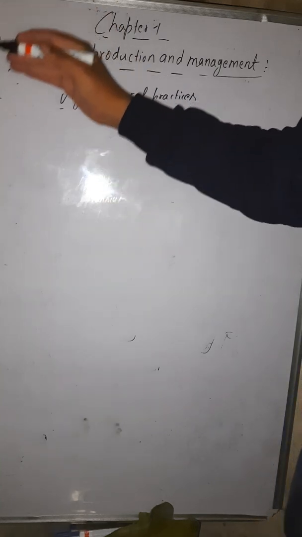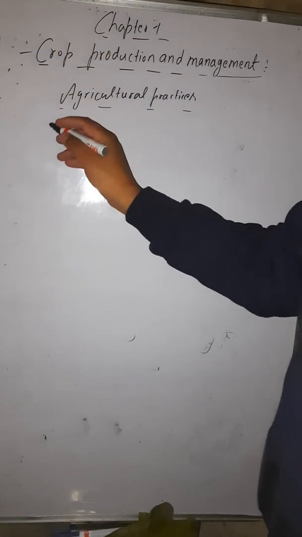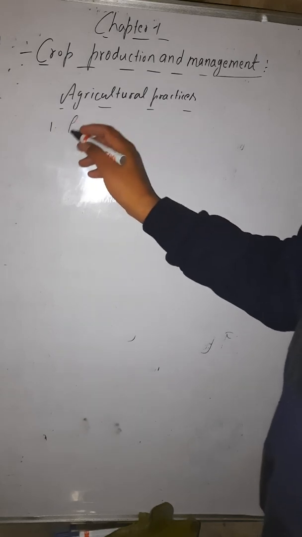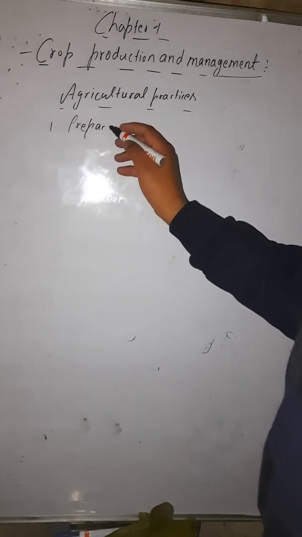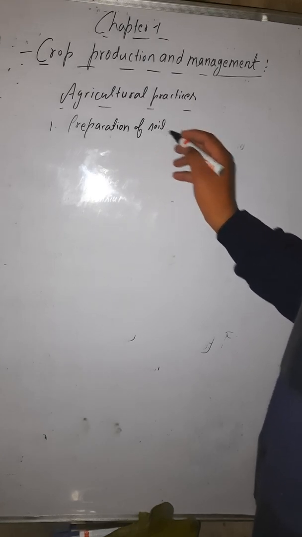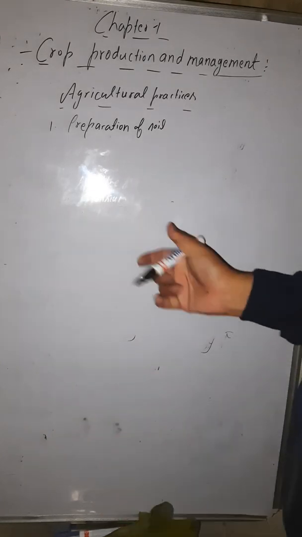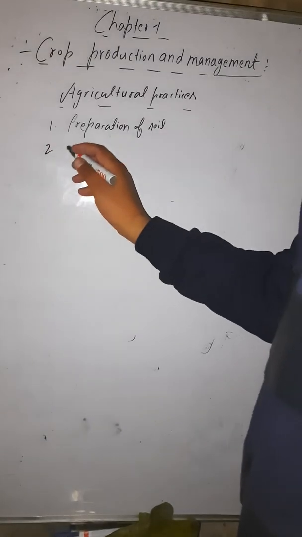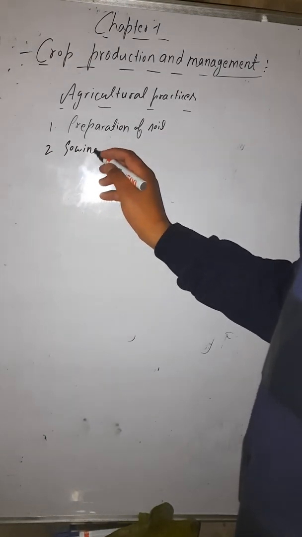Okay, so what are the things which you are doing under this? At first there is preparation of soil. Then when the soil is completely prepared, then sowing of seeds.